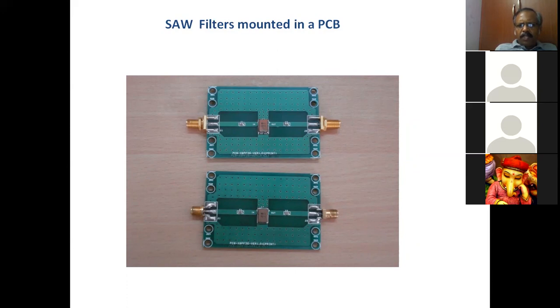If you don't do this board design, you cannot get the filter response, or the filter will not function. So this gives you an idea of a high frequency board design, with all the parameters like characteristic impedance, input impedance, output impedance, insertion loss, board design, and so on.